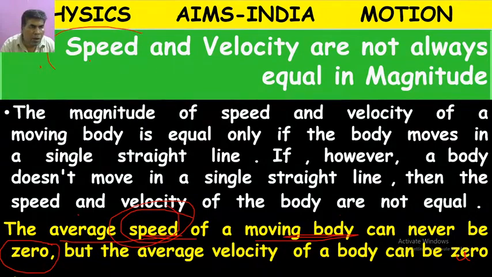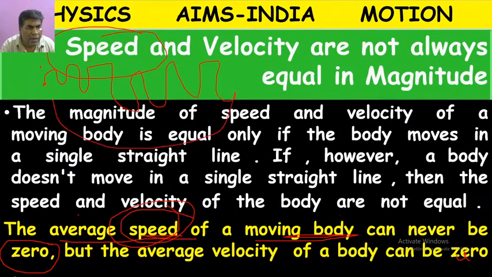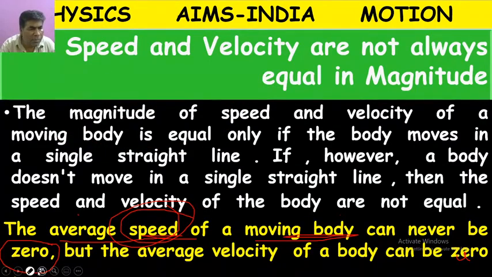We can move in any way, we can even come back to the original place. But average speed is total distance, forward journey plus return journey, divided by total time. So speed can never be zero.